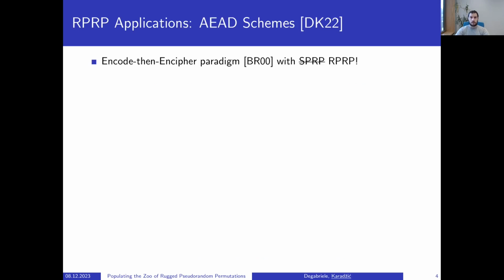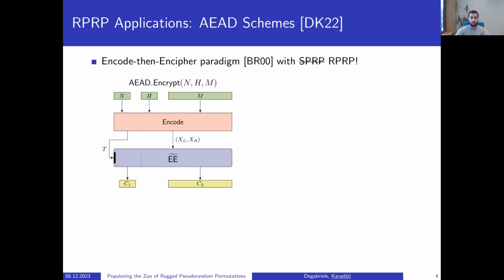The first application shown in our work from last year is building AEAD schemes using the classical encode-then-encipher paradigm due to Bellare and Rogaway, but with RPRPs instead of SPRPs, which was the original requirement. The first transform that we presented was the EtE transform, where the encryption algorithm works as follows. First, the AEAD input is encoded into the T, XL, XR, and then that is run through the enciphering algorithm of the RPRP to obtain the ciphertext. We showed that the EtE transform yields misuse-resistant AE.